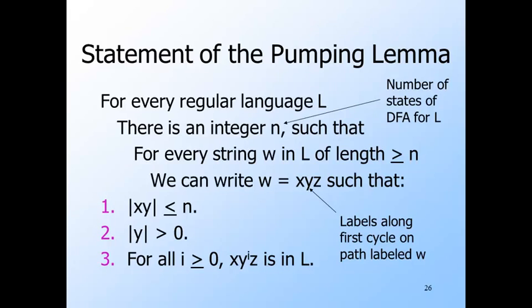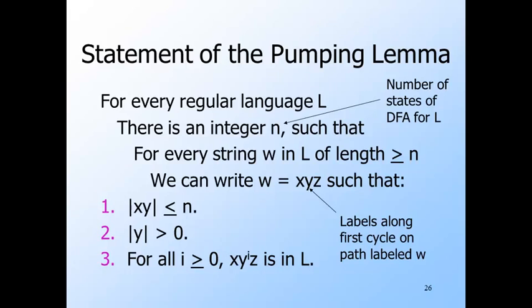First, the prefix xy of W is short. It is of length at most n. We assure that by making y be the label of the first cycle we encounter. Second, y is not the empty string. We assure this because y connects two different occurrences of the same state along the path of W. And lastly, x y to the i z is in L for all integers i. The statement is particularly complex because it is of the form for all, there exists, for all, there exists. But here's how we use it.